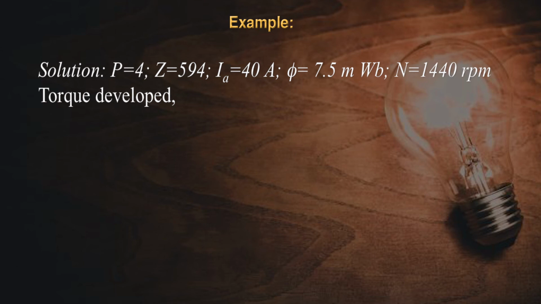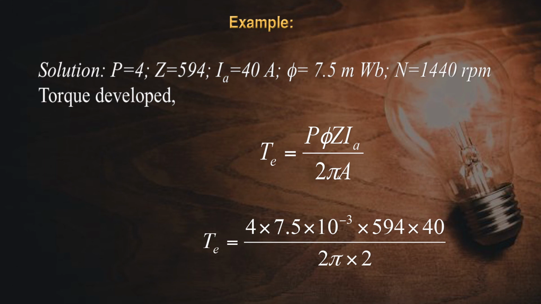As you know, what is the formula of torque developed by DC motor? So the formula for the DC motor is T equal to P phi Z Ia upon 2 pi A, where P is the poles, phi is flux per pole, Z is armature conductors, Ia is armature current, and A is parallel paths. Now put all the values in this equation.